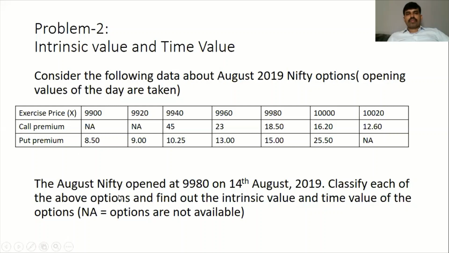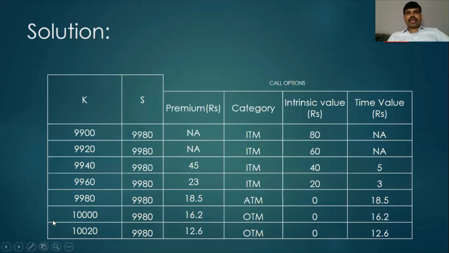The August Nifty opened at 9980 on 14th August 2019, so this is going to be our spot price. We need to consider this spot price with the exercise prices given here. Classify each of the above options and find the intrinsic value and the time value of the options. Remember that NA here refers to not applicable.